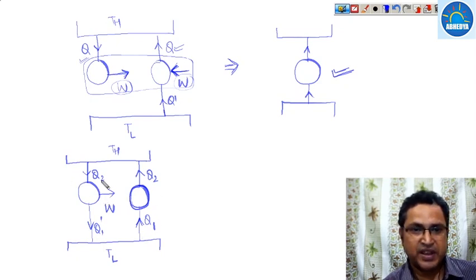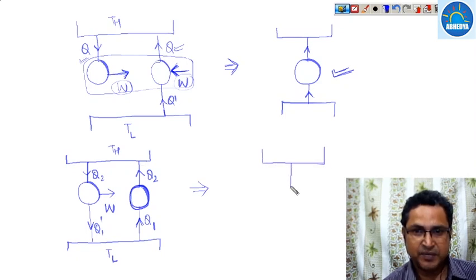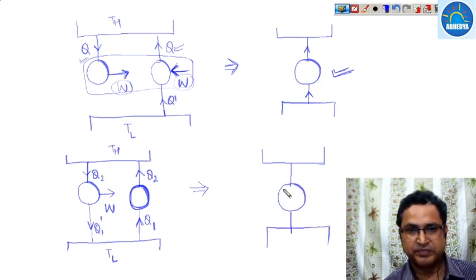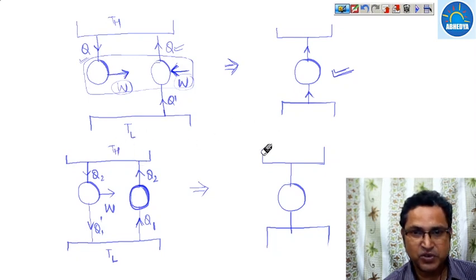So both are equal, so what can we do? We can combine these two. After combining these two, what will we see? We will remove this portion. So this has been removed.